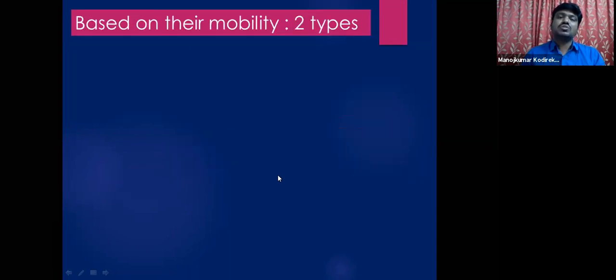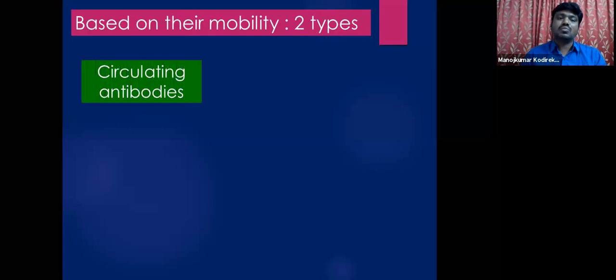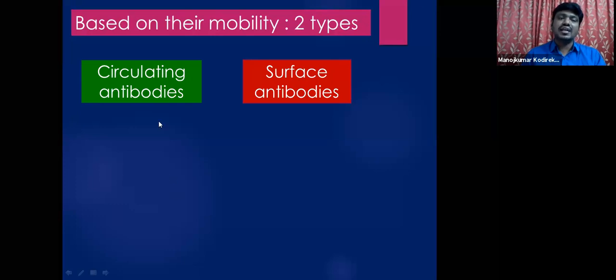And students, based on their mobility, mobility meaning movement, we can further divide the antibodies into two types. One is circulating antibodies, another is surface antibodies. As you already know, circulating antibodies can also be called free antibodies because they can freely move in the circulating fluids such as plasma, lymph, or extracellular fluids. As these antibodies are capable of freely circulating in the fluids of our body, they are called circulating antibodies.